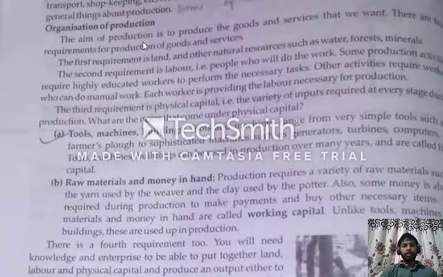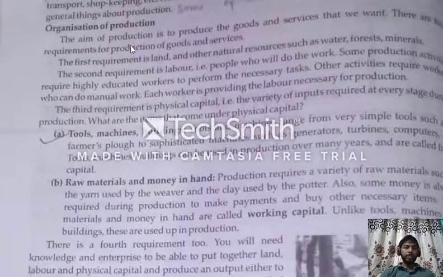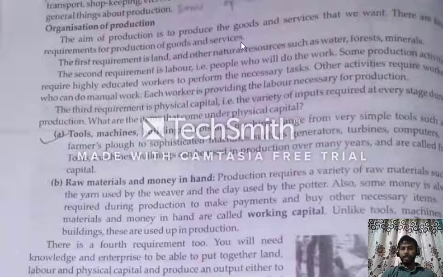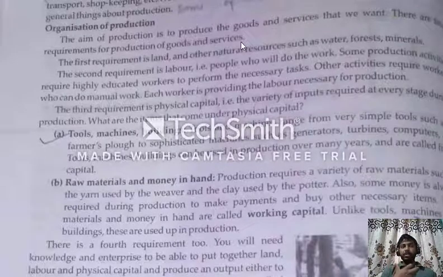The aim of production is to produce the goods and services that we want. There are four requirements for production of goods and services. Here, goods does not mean good, as in you are good.